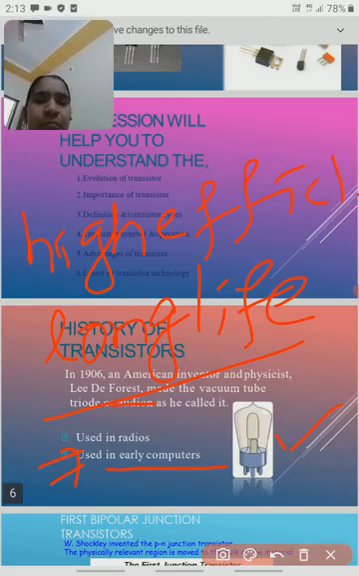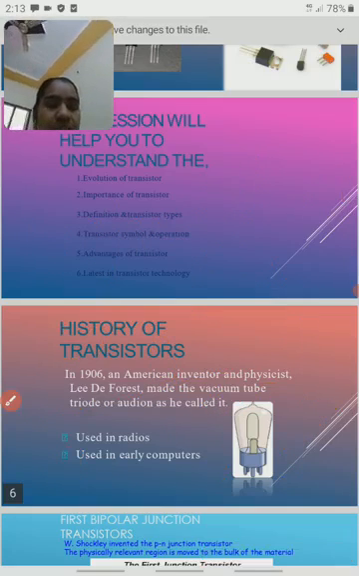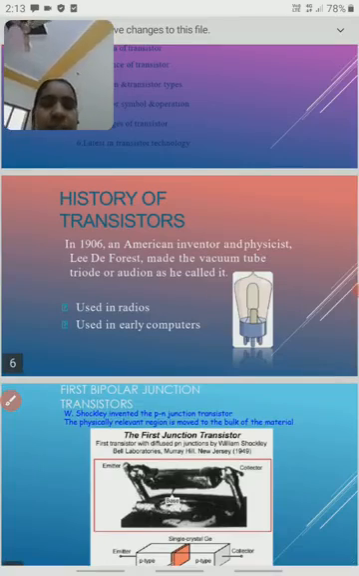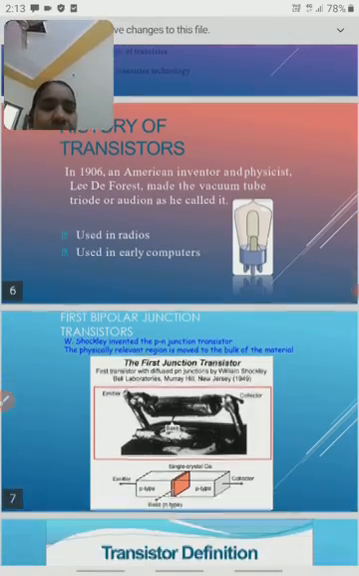Before this transistor, vacuum tubes were used. The transistor replaced the vacuum tubes. Vacuum tubes were used in radios and early computers. After that, these people invented the transistor.